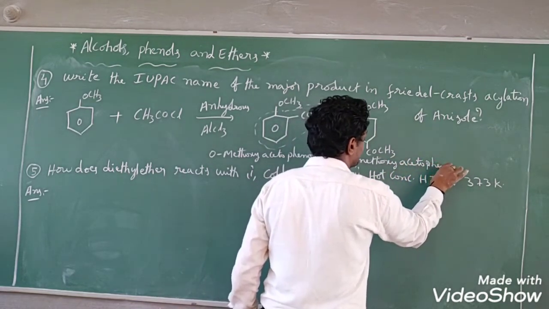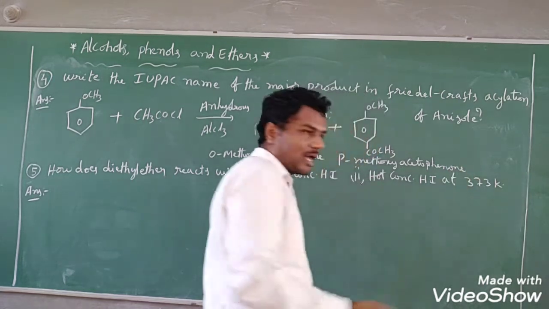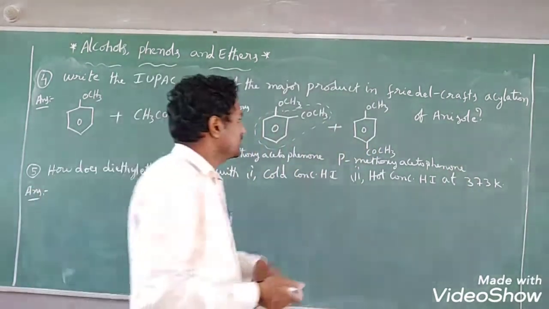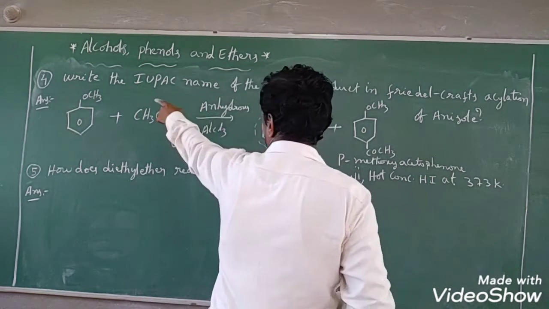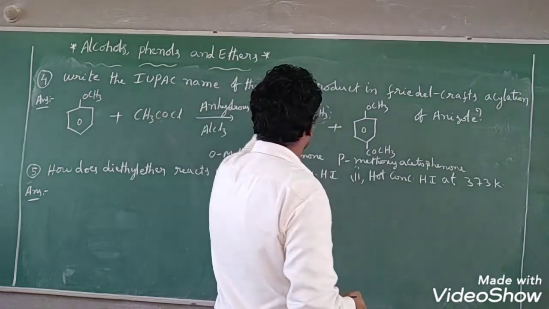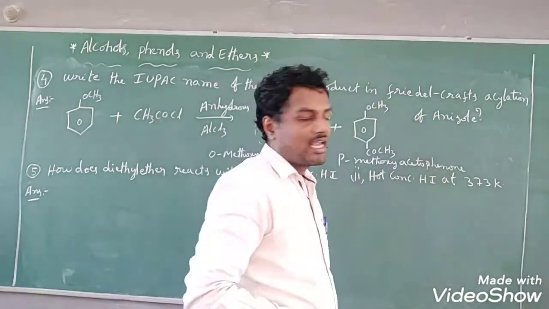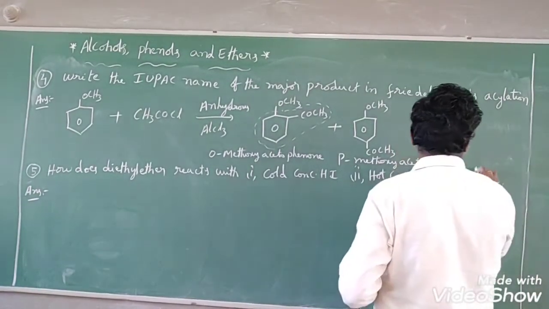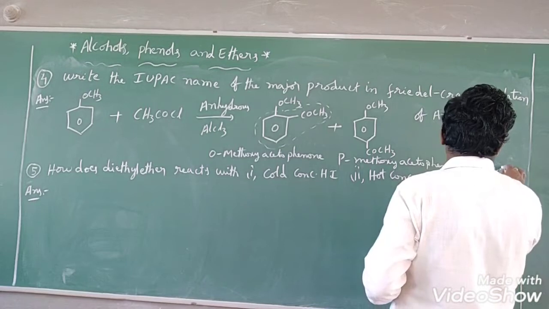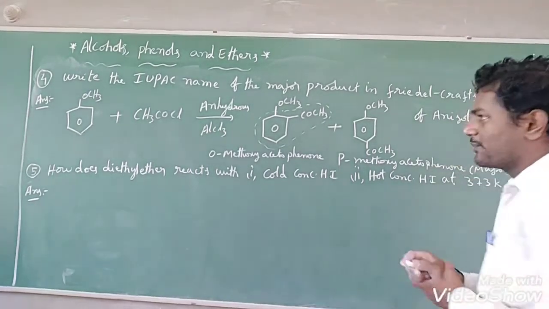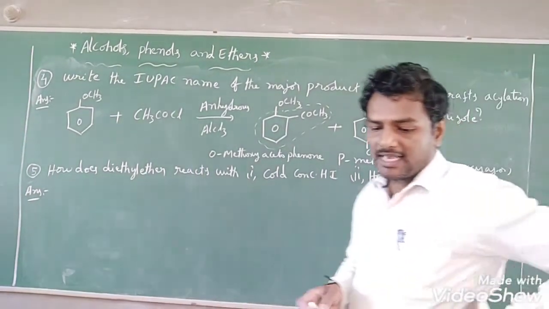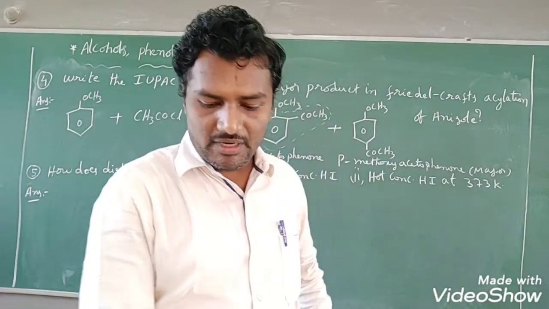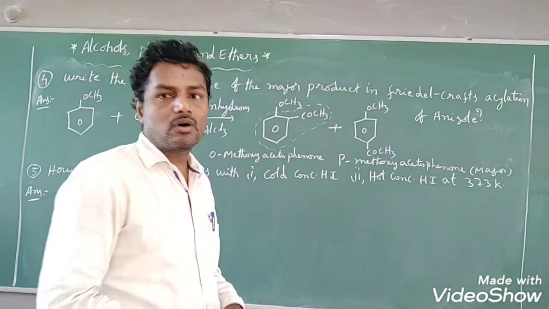So which is the major product here? Always the para product is the major product. They have asked very clearly, write the IUPAC name of the major product in Friedel-Crafts acylation. So the major product is this one. What is the IUPAC name of the major product? What will you write here?